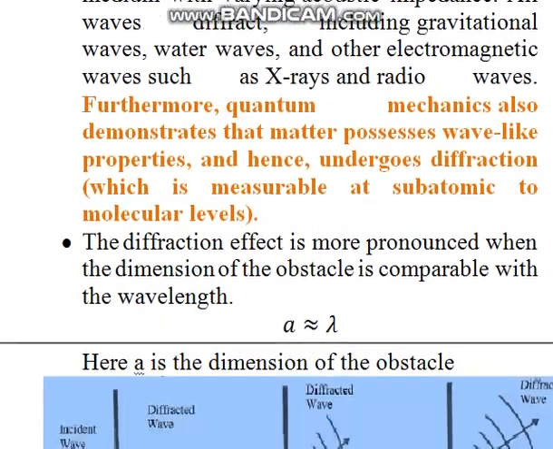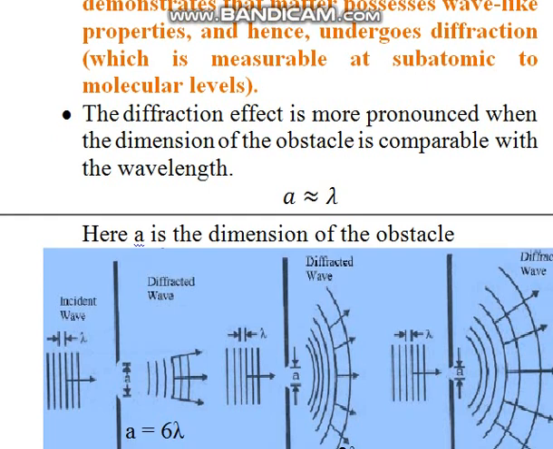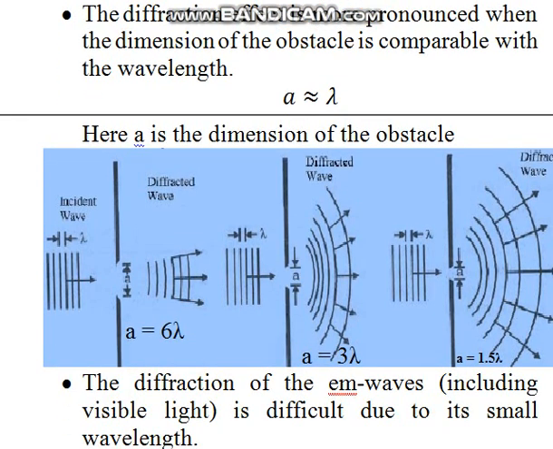Now let's see the next point. This is the condition of diffraction. The diffraction effect is more pronounced when the dimension of the obstacle is comparable with the wavelength. Here I try to show the effect of dimension on diffraction.